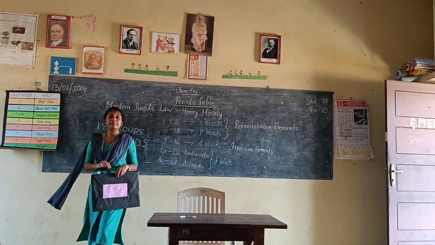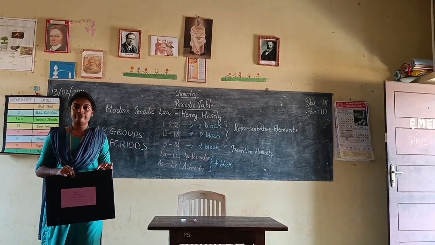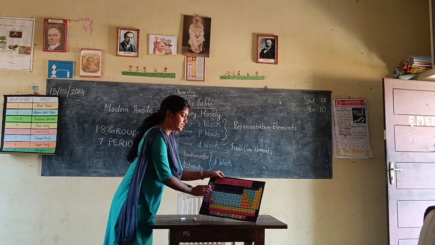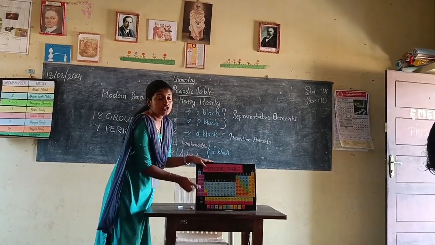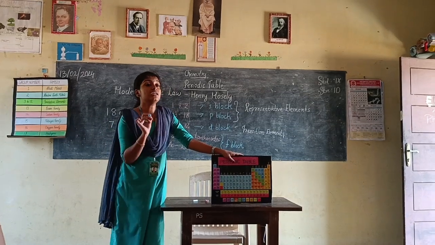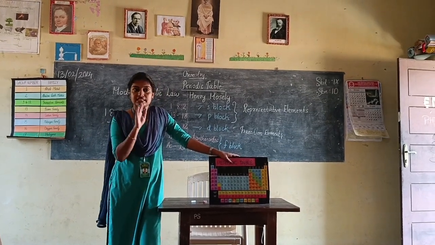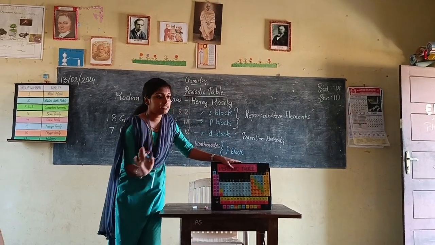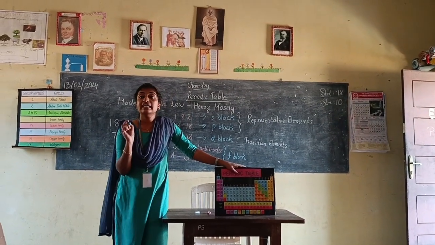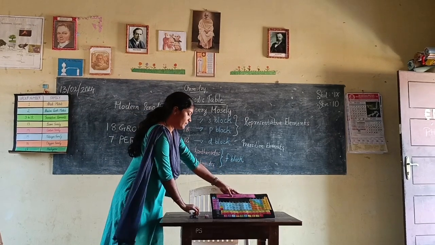F block. S, P, D and F. We have discussed that these elements are present inside the transition elements. So these elements are called inner transition elements. Inside the transition elements, these two series of elements are present, so they are called inner transition elements.